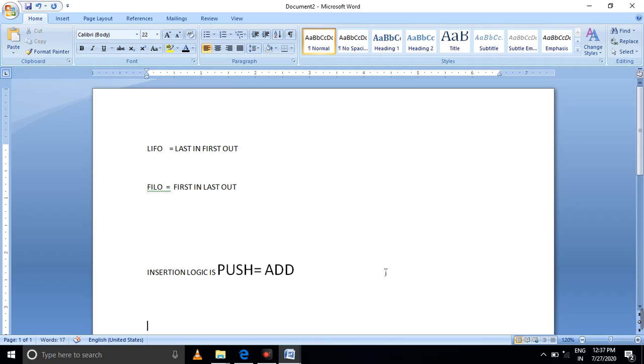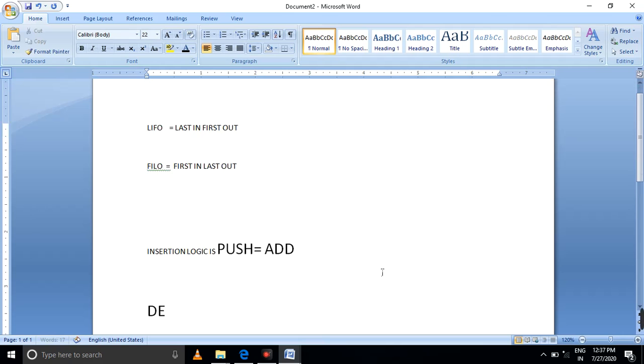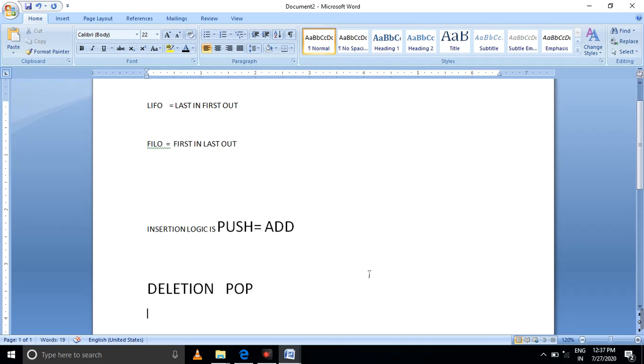Next, deletion. Deletion is pop, which means the delete operation. Next, view the element. You say peek or peep.